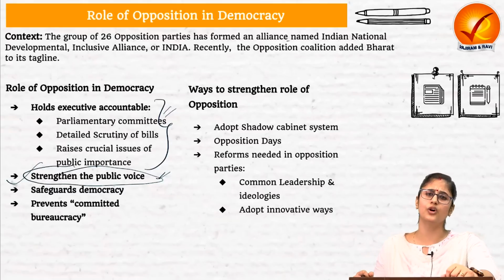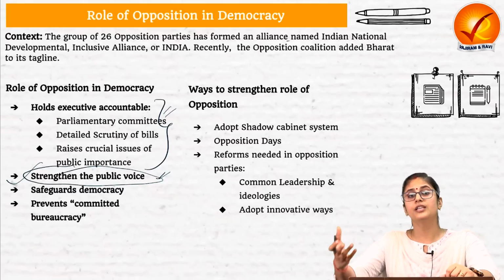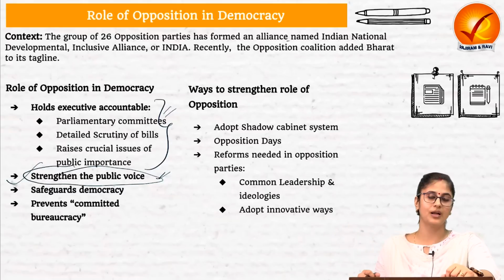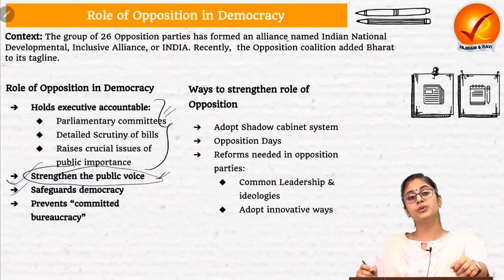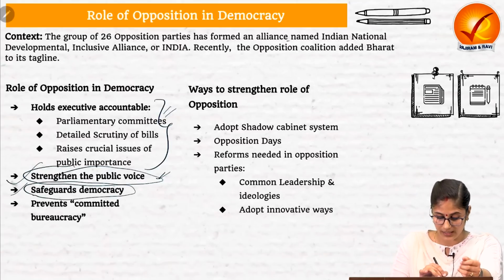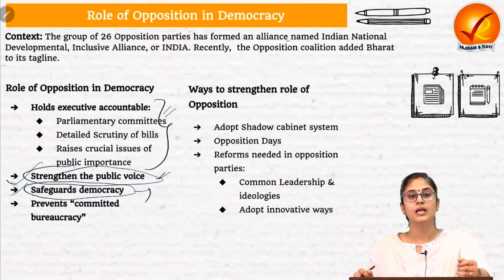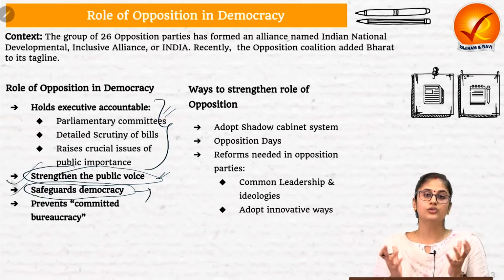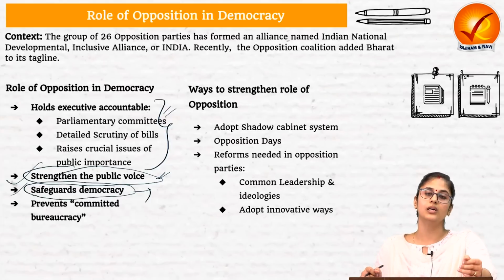And currently also, the opposition supported the farmers' protest against the farm bills. Then the opposition political party also plays a major role in strengthening and safeguarding democracy. How? By bringing diverse opinion with regard to a particular bill.